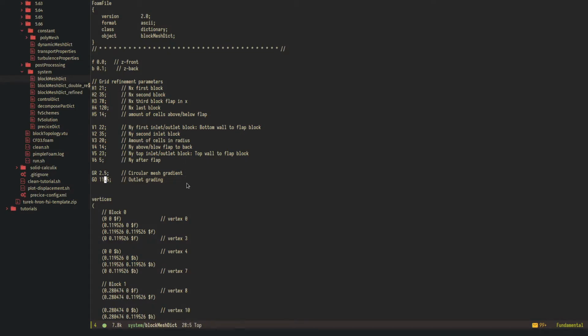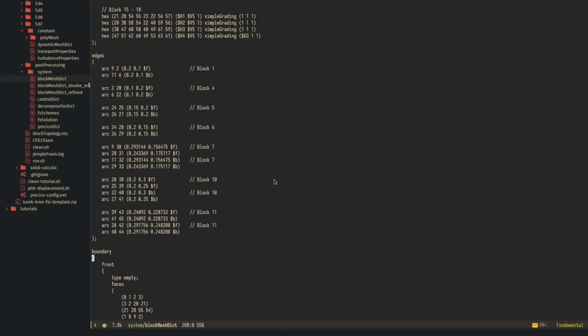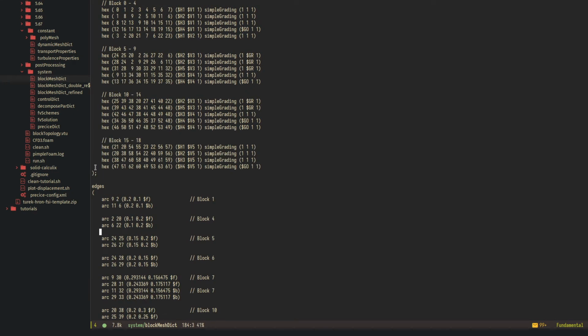So the last cell in this outlet block is 11.5 times larger in X direction than the first cell in that direction, and that is defined down here. This is one of the blocks. You see GO is the ratio for that grading.